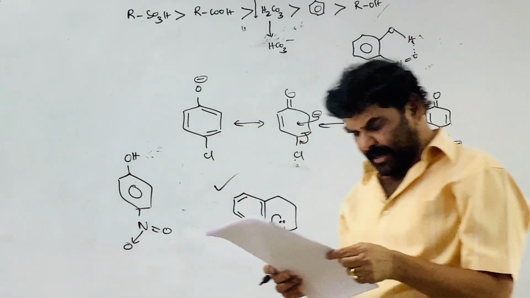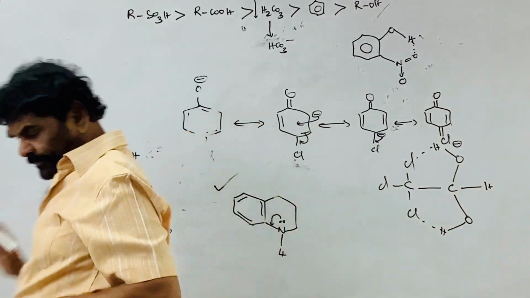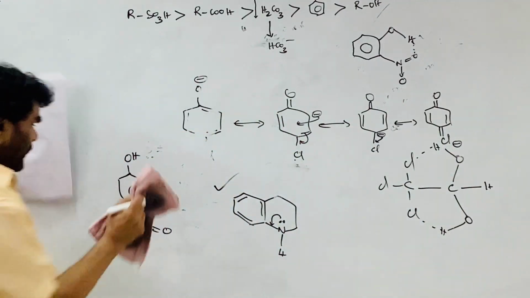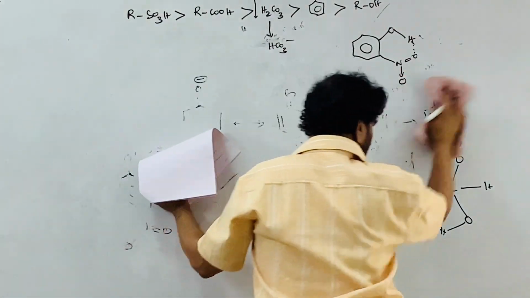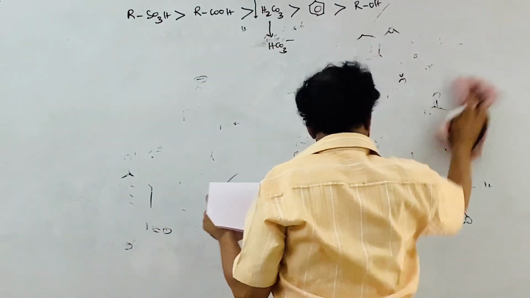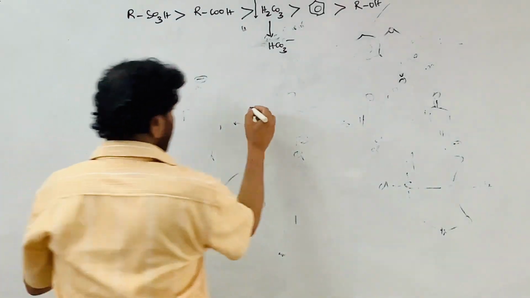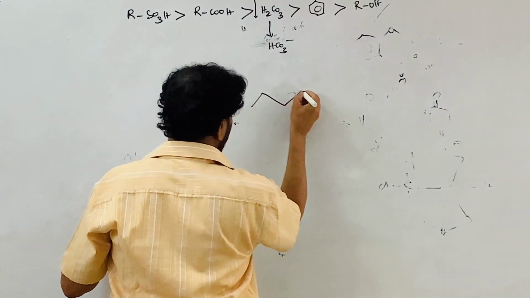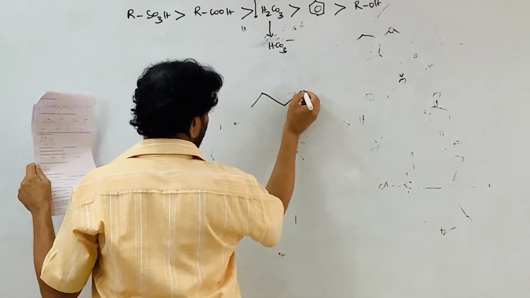And next one is 35. He has given a structure, and the name and structure both are given. He is asking what is wrong with the name proposed for the structure. See, here it is 1, 2, 3, 1, 2, 3, 4, 5.